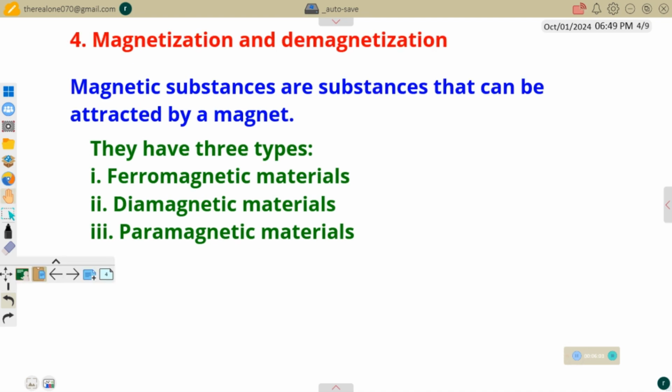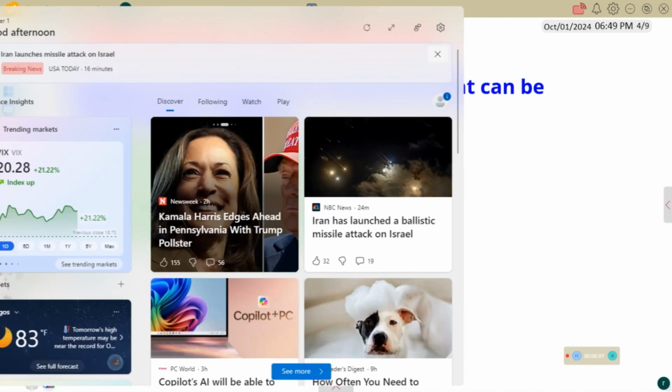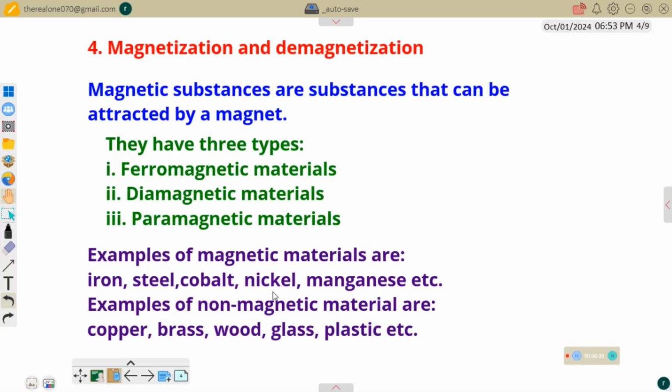Now, magnetic materials, we have many examples of them. Examples of magnetic materials are iron, steel, cobalt, nickel, manganese. All of these have magnetic properties. Examples of non-magnetic materials are copper, wood, glass, brass, and plastic. All of these cannot be attracted by a magnet.